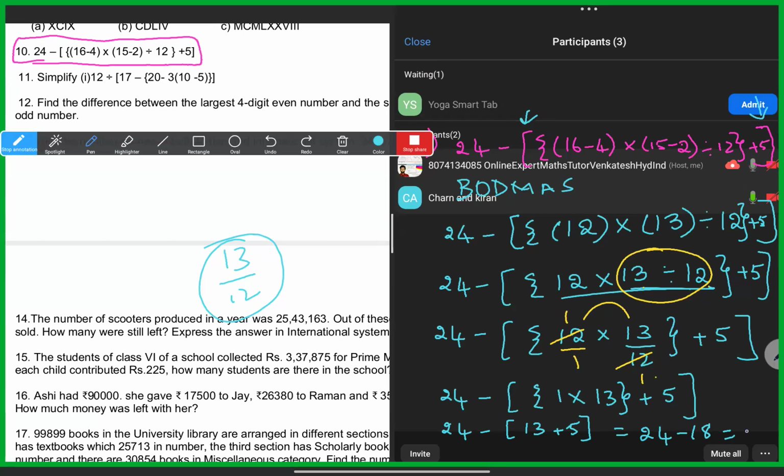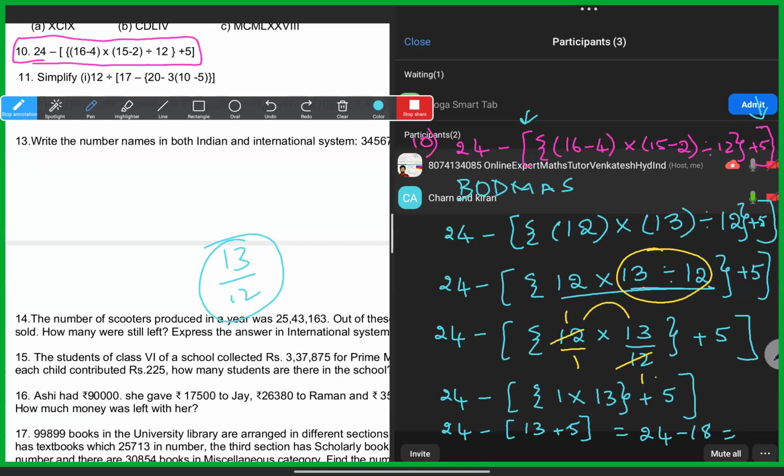Do you do it down only or beside? Actually, place is not there, so I'm writing beside. You can do it in the next step. Yes, so 24 minus 18, the final operation. The sum will finish.